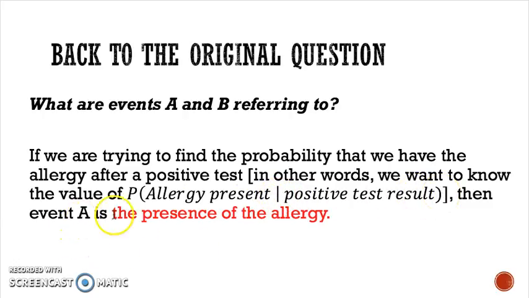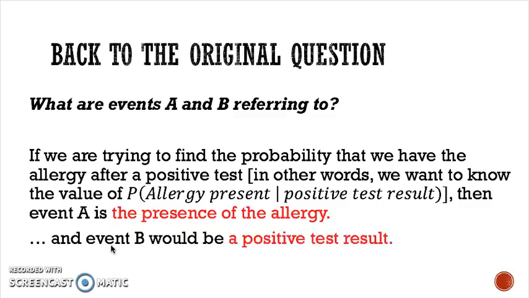Then event A, which is the first part of this, is the presence of the allergy, right? This is the A right here. So the event A that we're talking about in this example question is the presence of the allergy. Event B, which is the back half of this conditional probability that Bayes' theorem helps us find out, is the probability that you get a positive test result, right? So event A, presence of the allergy; event B, positive test result.